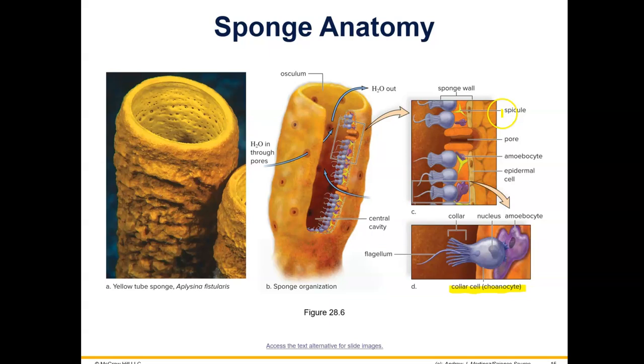Oh, there's a question about the spicules. There are these sharp, hard, it's not bones, but there are these structures called spicules that kind of give the sponge some protection and sort of a skeleton, not really a true skeleton, but sort of a skeleton.